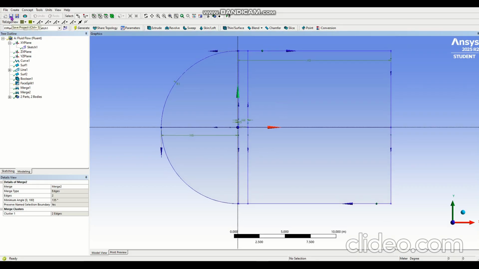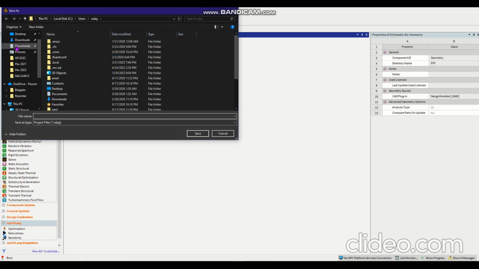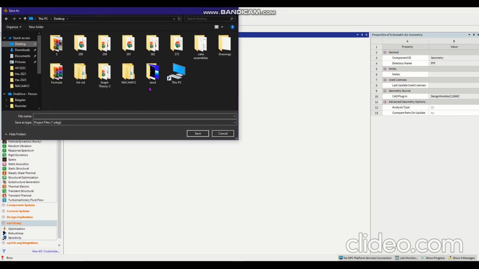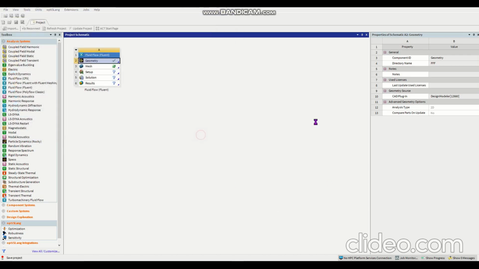Save our file by using Save Project. Click Desktop, and I will create a new folder here. You may have previously created one, it doesn't matter. You can create it now also. Let's say like that, okay. And the name is the same. Open this folder and save it. Wait a little bit so the software saves it.